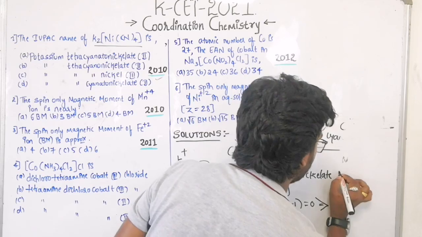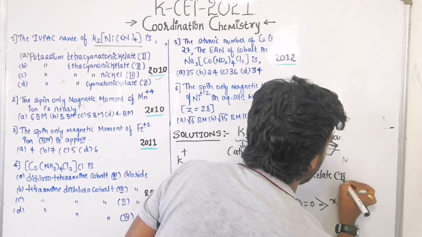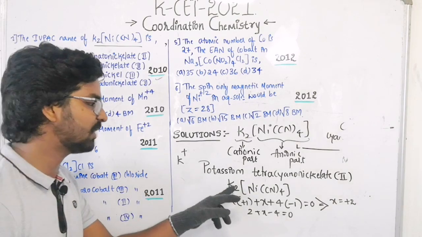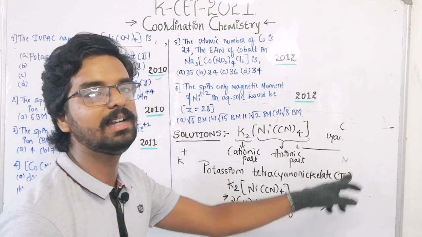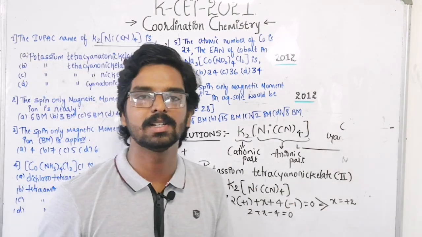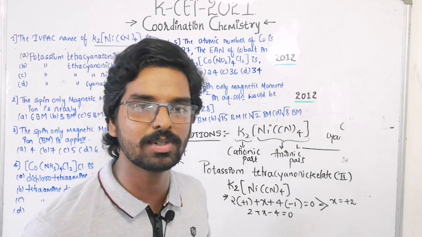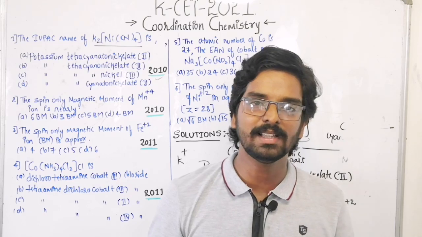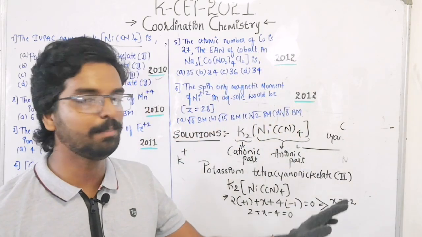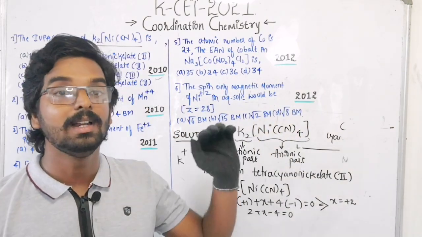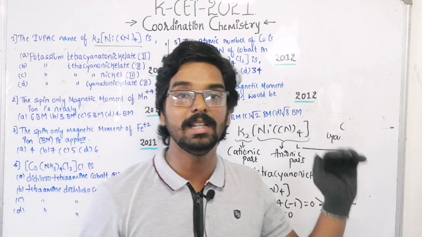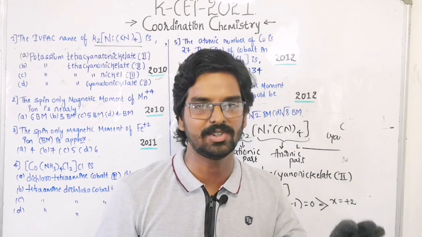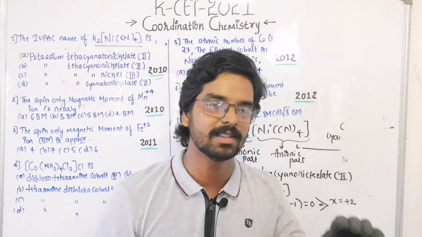See here, nickelate(II). Now this is the right answer: potassium tetracyanonickelate(II). When you know the IUPAC naming, you can answer this type of simple question. The first thing is to identify the cationic part and anionic part. If the central metal atom and the ligand are present in the anionic part, just go for some modification. That's the easy thing here.